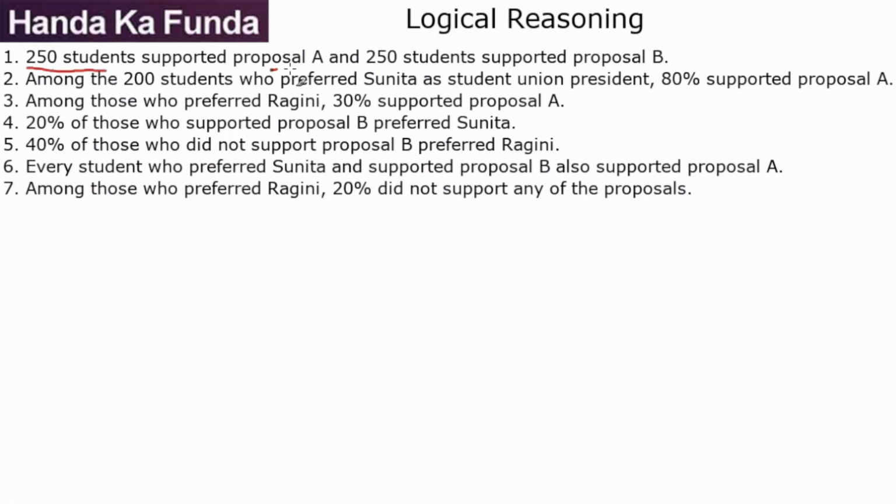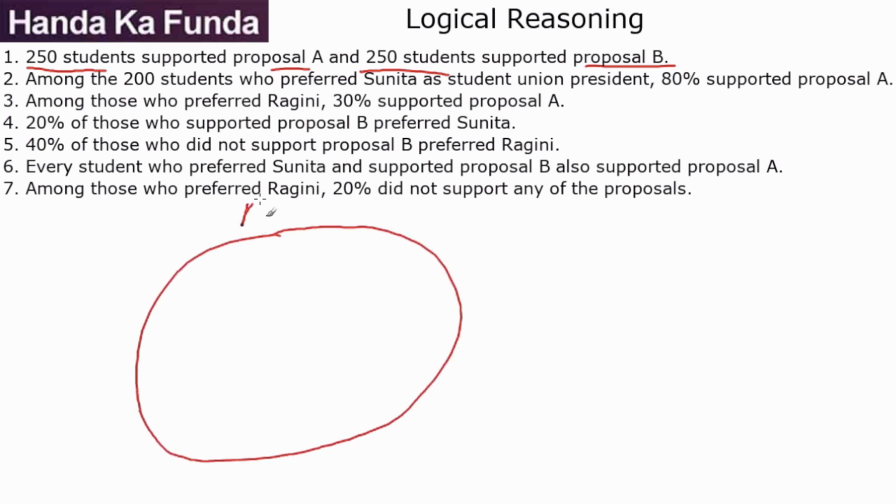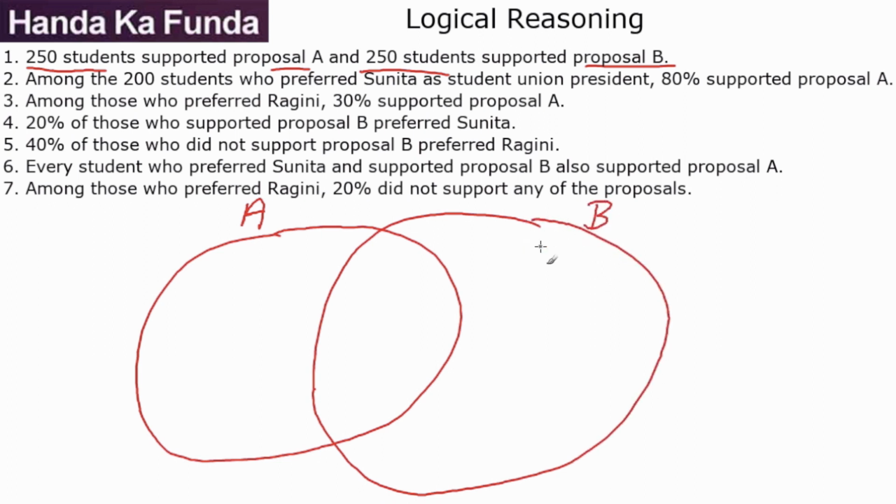250 students supported proposal A and 250 students supported proposal B. So let's say this is my circle of the students who are supporting A, and this is my circle of the students who are supporting B. Now please note there is an intersection between them, because it is possible that a student can support both. It is also possible that the student supports none of them. Those will be the people outside the circle. So we have 250 people for A and 250 people for B. There will be some common.